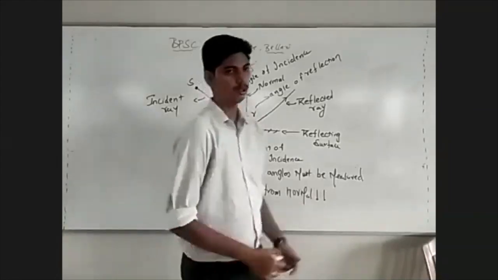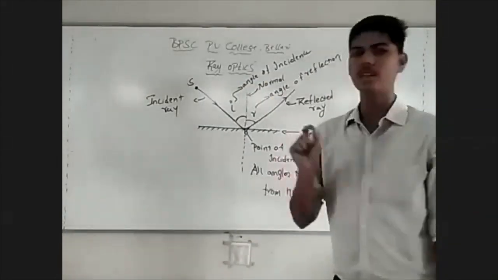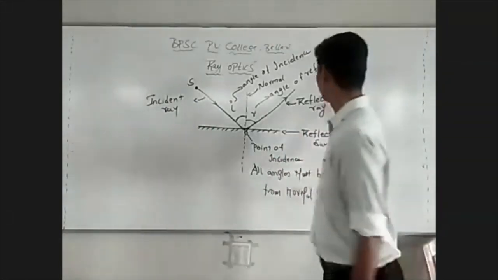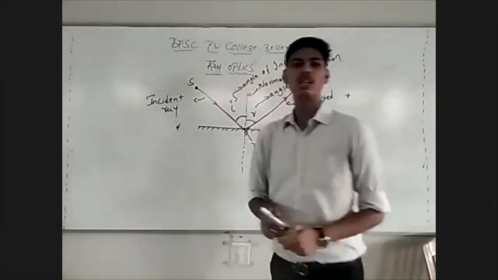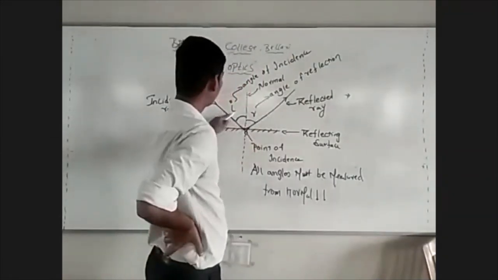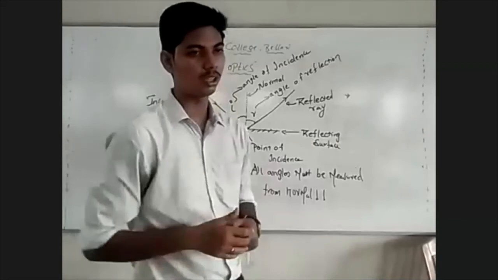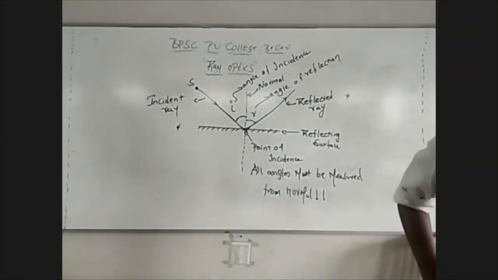So these are some basic ideas that you need to understand reflection completely. Is this clear? What is the incident ray? What is the normal? What is the reflected ray? What is the angle of incidence? What is the angle of reflection? Are these points clear?